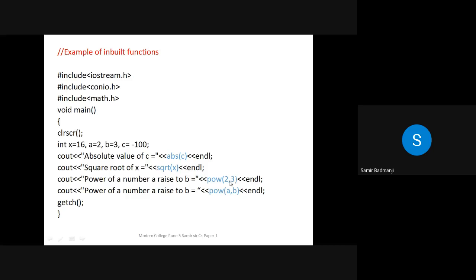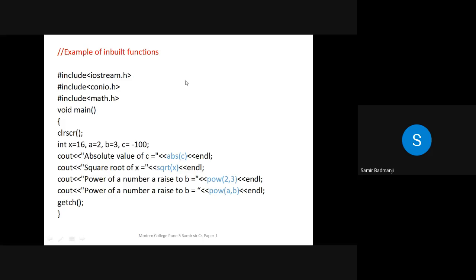Either you can directly give the numbers or you can give the variables which are having the values. So here 2 comma 3 means what? Now 2 is the base and 3 is the power. That means 2 raised to 3. So what will you get? 8. Last time in 11th standard, we wrote the program for calculating the base and power and finding the result.